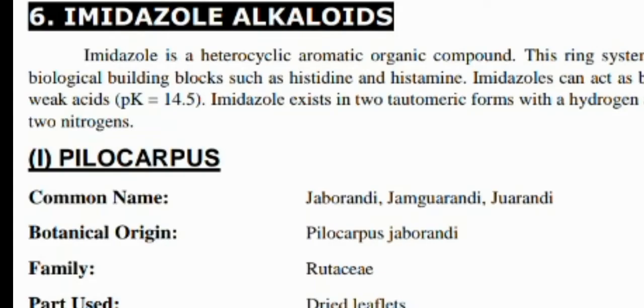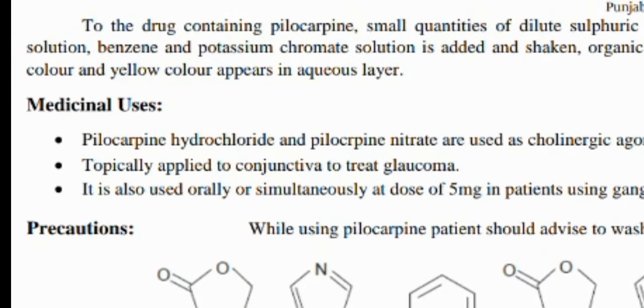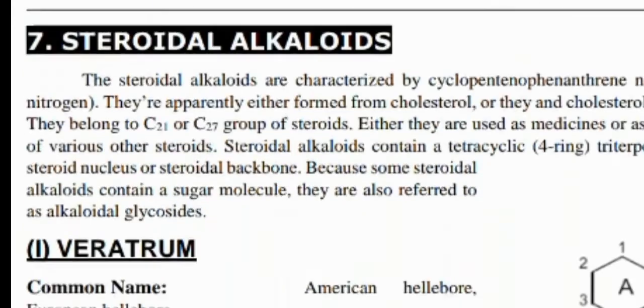Next one is the imidazole alkaloids, which contain pilocarpus. Its botanical origin is Pilocarpus jaborandi, Rutaceae family. Dried leaflets are the part used. Its uses: it is used as a cholinergic agent, in the conjunctiva to treat glaucoma.